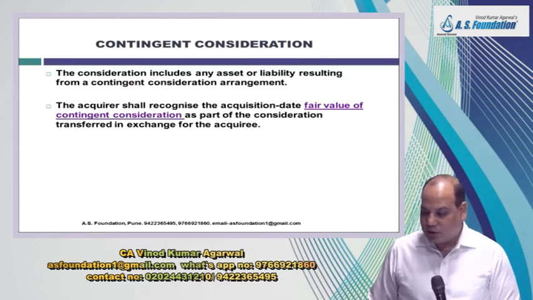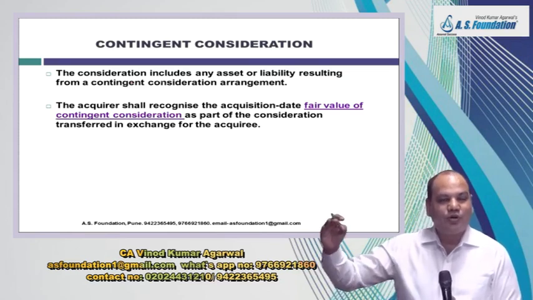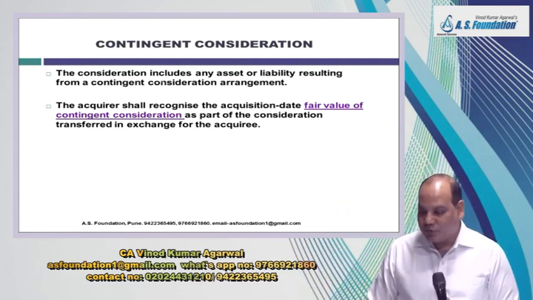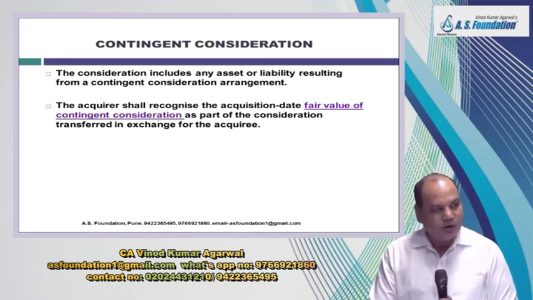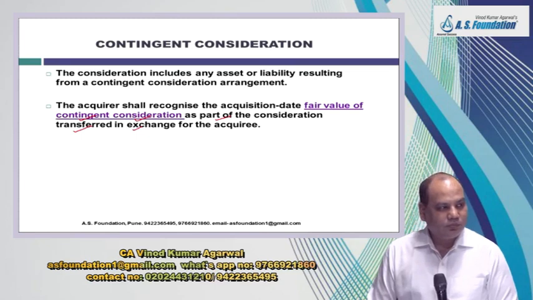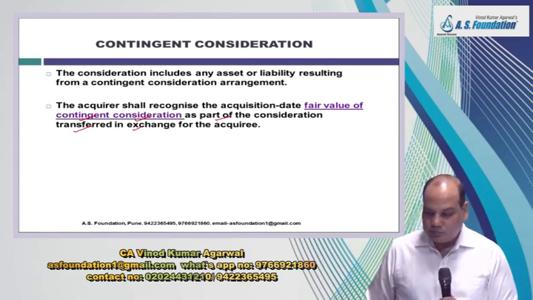Then the accountant is asking how to do accounting of this, because this amount will be paid on happening of future event. So standard says you have to calculate the fair value of contingent consideration. That is, you have to estimate how much amount can be paid, and that is the amount that will be treated as a part of consideration transferred. So, contingent consideration will also be included in total consideration paid at fair value.